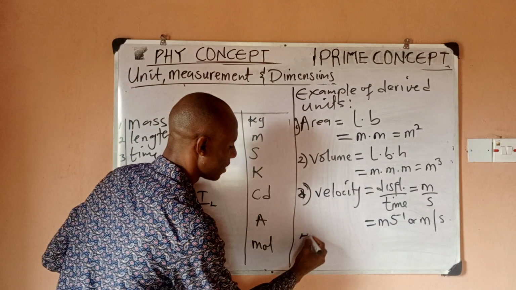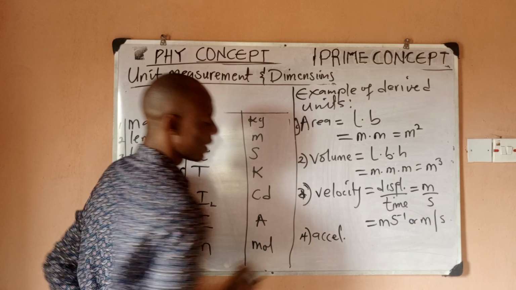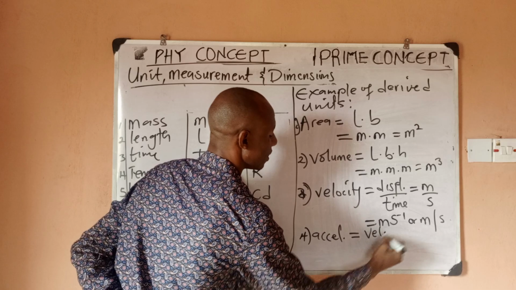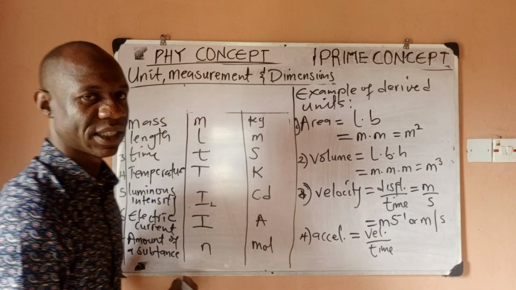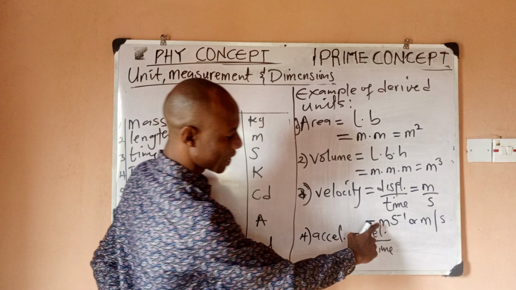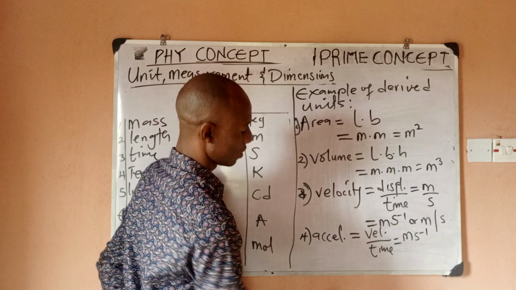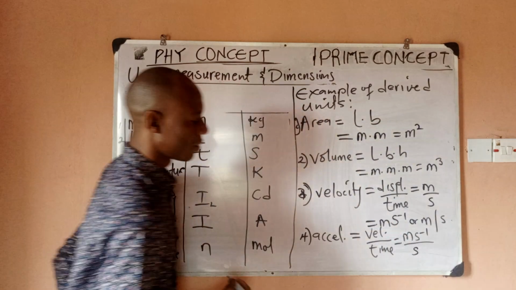Let's look at another one, number 4. Let's say acceleration. Acceleration is actually velocity over time. And we just derived the unit of velocity. We said velocity is meter per second. And then our time still remains second, right?